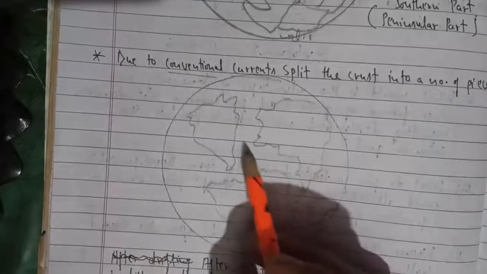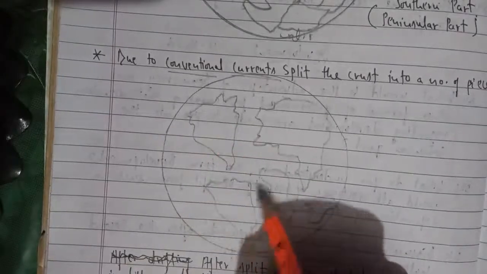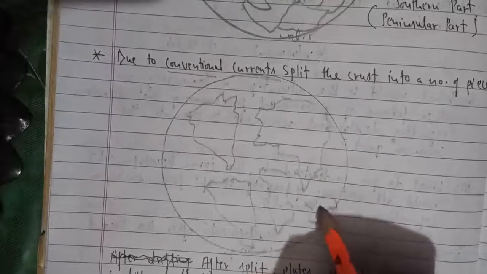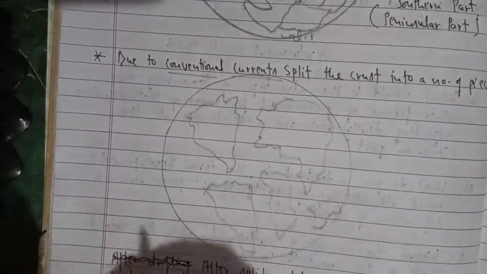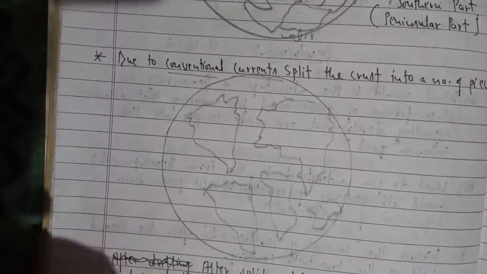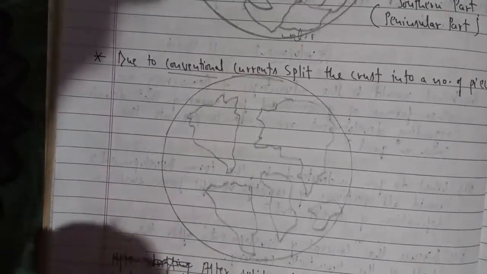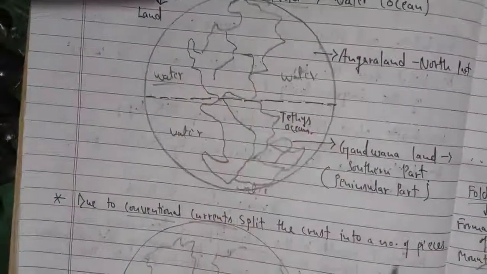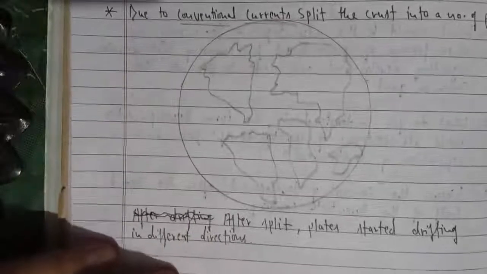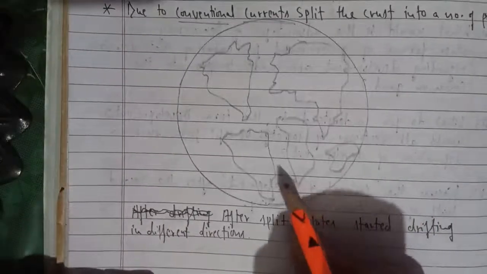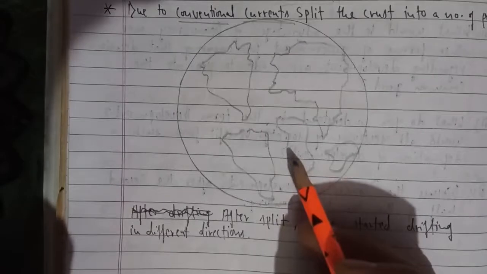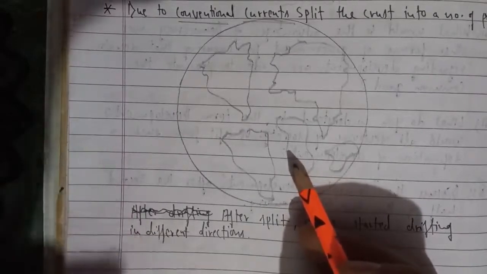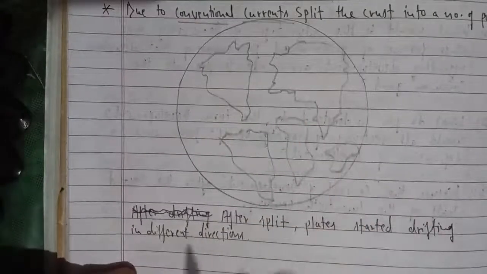In the current situation, you can see, this was North America, South America, this was Russia, Asia, India, then Africa, Australia, roughly I have made. So the continents, how they are located today, were not located like that from the very beginning. They were part of a single landmass called Pangaea. With millions of years and passage of time, because of the convection currents, the crust got split, because cracks developed, and it split into a number of pieces, and these pieces were now called different continents.